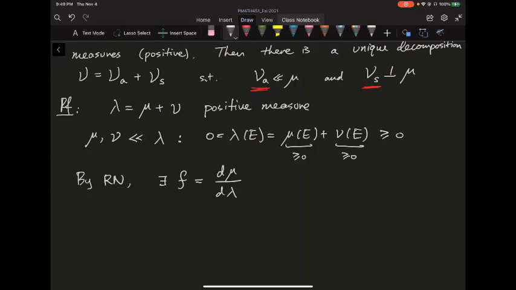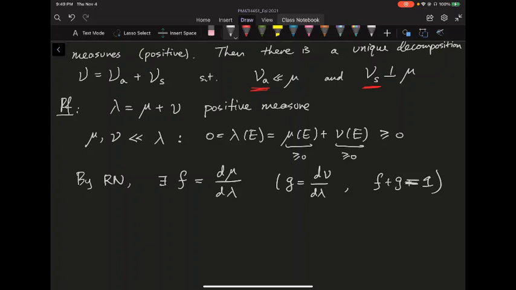So the idea is the following. In fact, you can also do the other one. So you can say g is d nu over d lambda, and it's fairly simple to see this f plus g is going to be equal to 1 almost everywhere. Because when you sum it up, it's basically d lambda over d lambda, which is equal to 1. But anyway, we don't need that much.